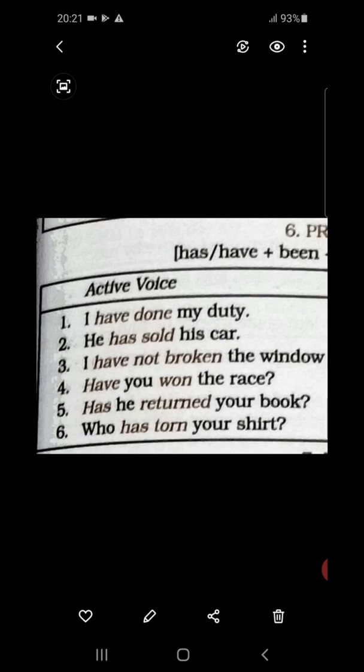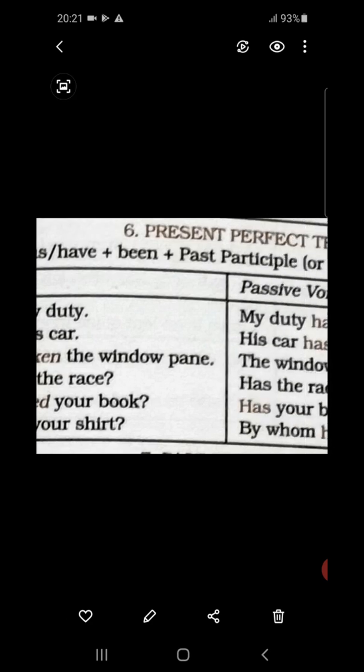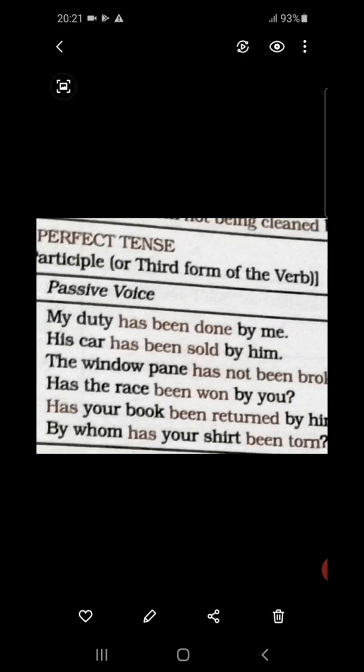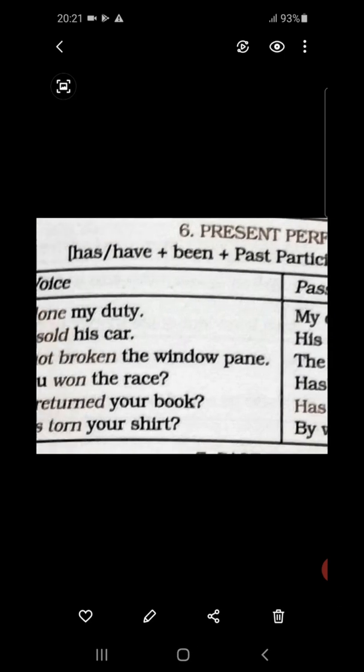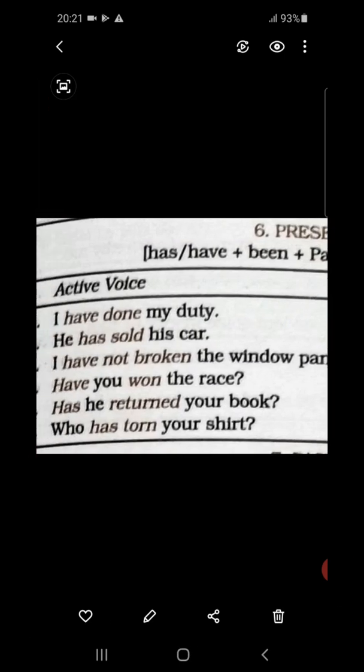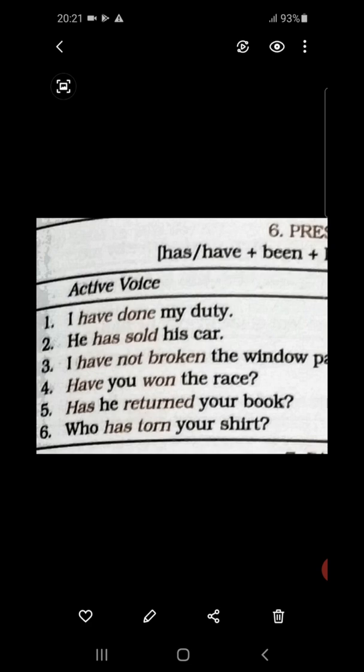Next one. Number 6. Who has torn your shirt? By whom has your shirt been torn? So according to the rule, I have already told you, students, when you find who in the active voice, you have to put by whom in the passive voice.